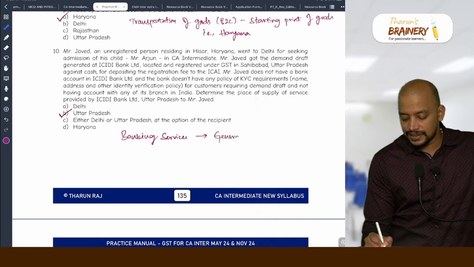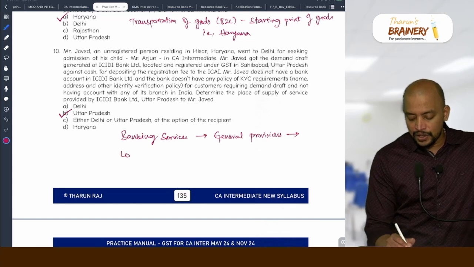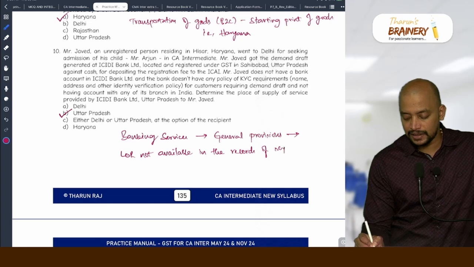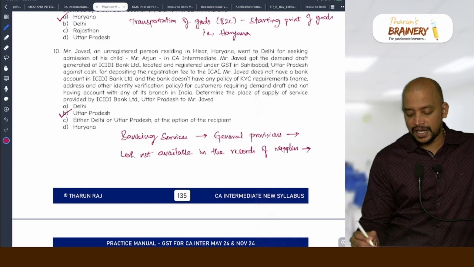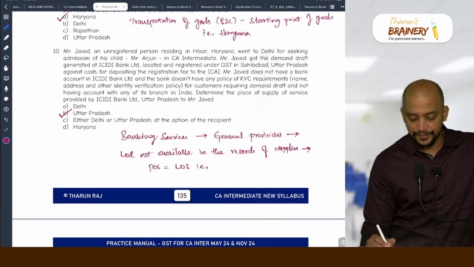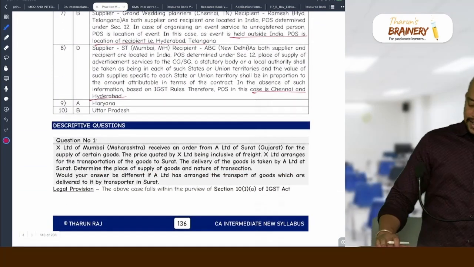General provisions. Location of recipient not available in the records of supplier. So what will be taken as the place of supply? Location of supplier, that is, so Uttar Pradesh. Okay. So this is the answer for this.